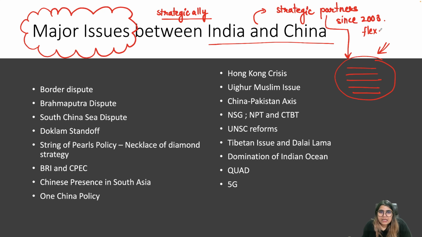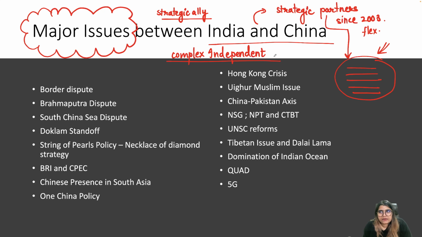Because of the complex interdependence, because we have disputes as well as areas of cooperation, we require flexibility. In certain areas, India and China are working together, but only in some limited areas. We have a lot of issues.